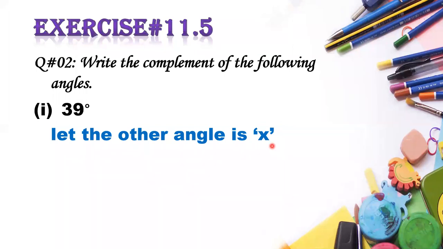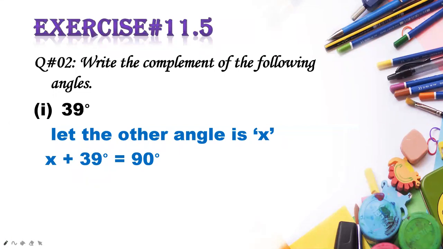Please keep it in your mind, this is our assumption, that one angle is 39, so the other angle is x. Now if you add x plus 39, since there are two angles for complementary, the answer should be equal to 90 degrees, and we are going to find out this x.